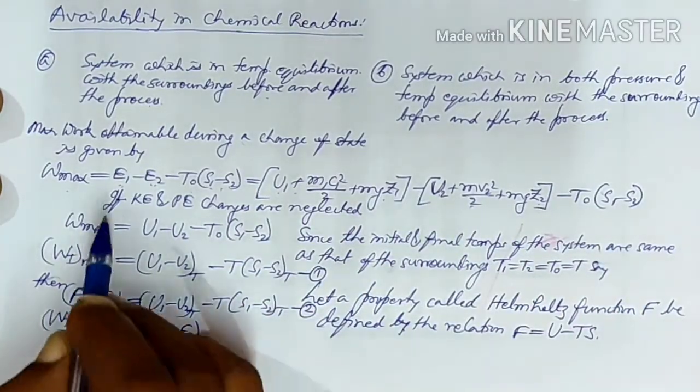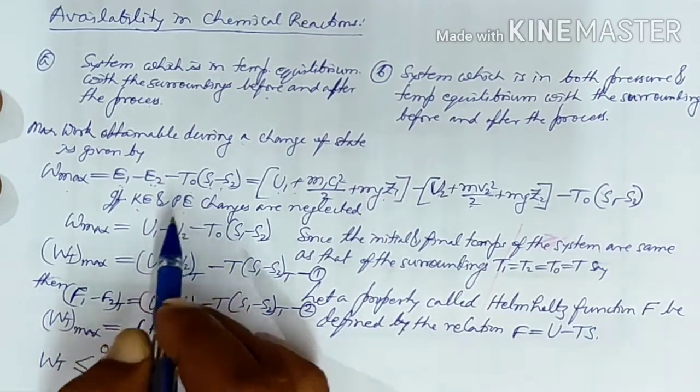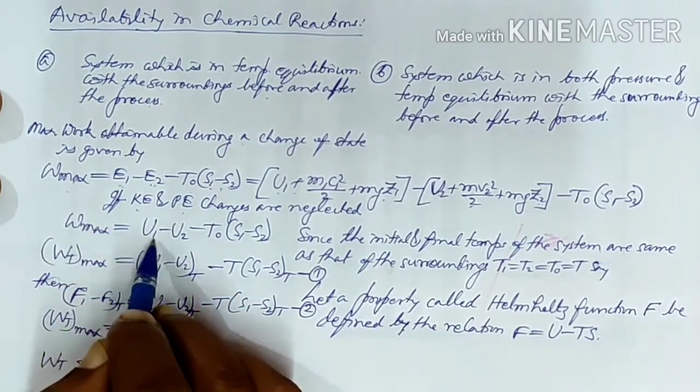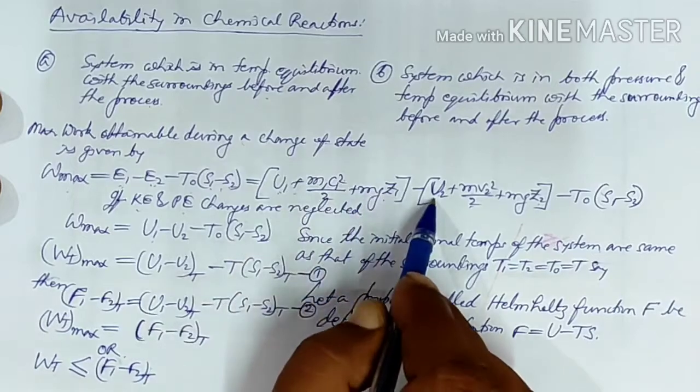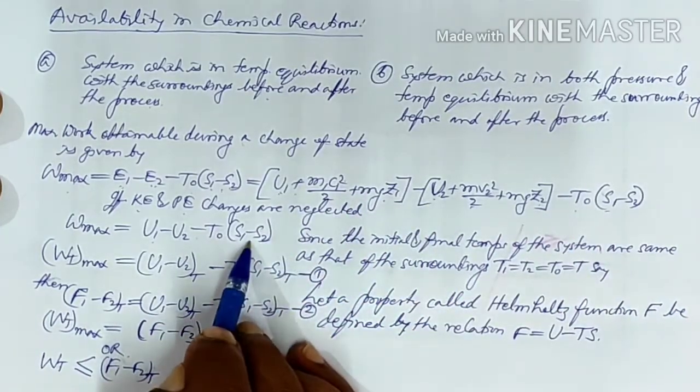If we neglect the change in kinetic energy and potential energy, then W max will be equal to U1 minus U2 minus T0 into (S1 minus S2).